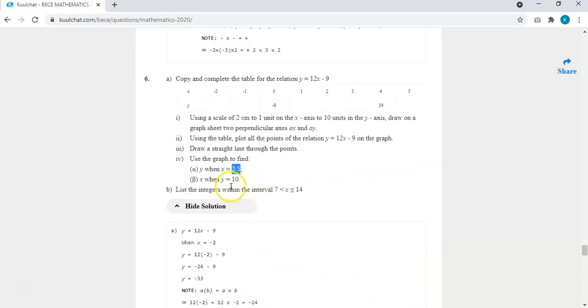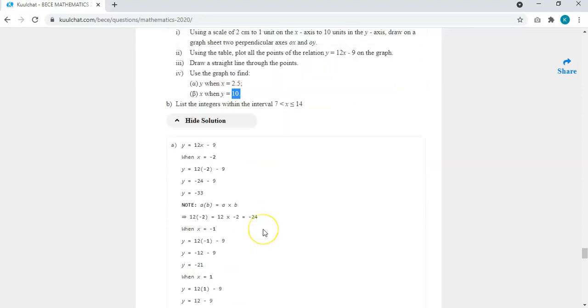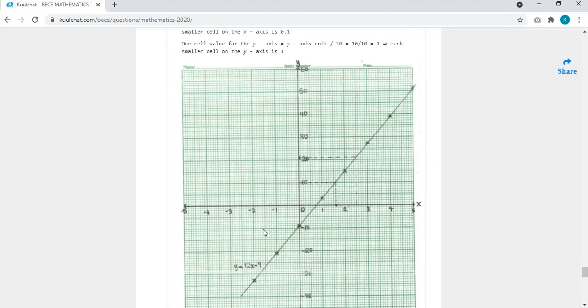Then we come to the next one. It says when y is equal to 10. So when our y is equal to 10, you trace the value of y, which is 10 over here, to meet your line. Where it meets the line, you project it to meet the x-axis. In the x-axis, we have 1 over here. You count how many smaller cells you have, then multiply by 0.1 and add it to 1.